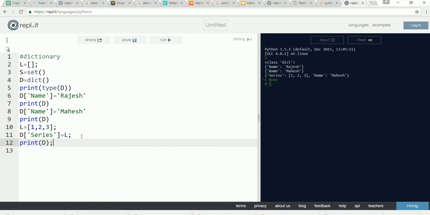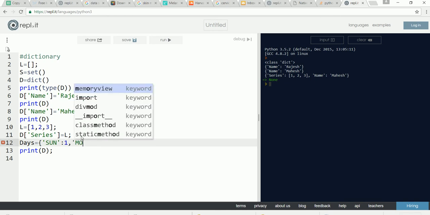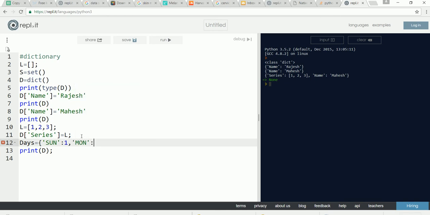Let's declare a dictionary called days is equal to, in curly braces, Sunday, say 1, comma Monday, its value is 2, comma, Tuesday, value is 3, and so on.